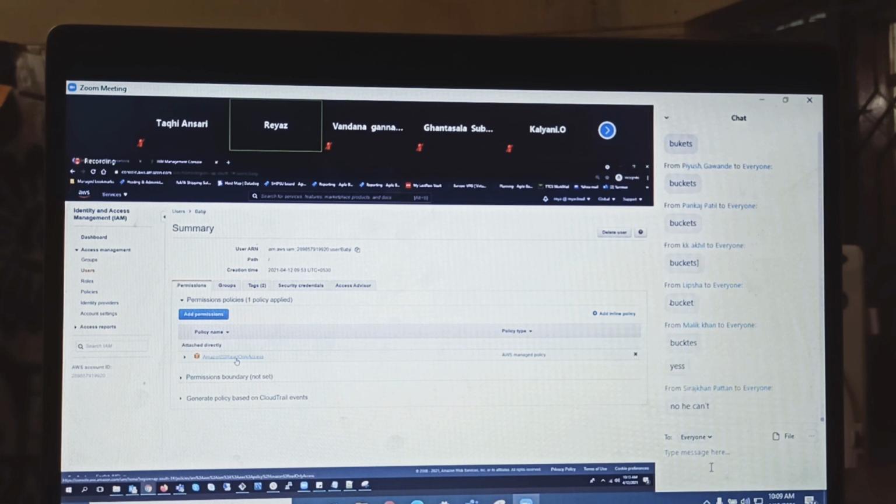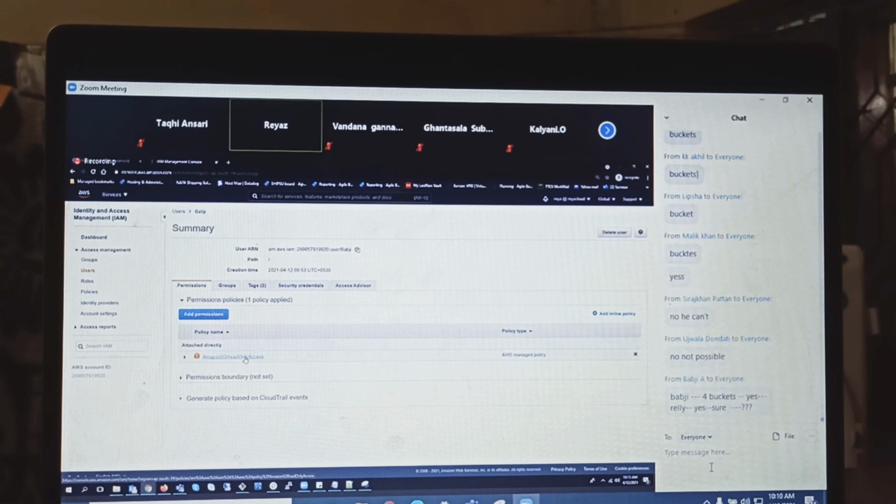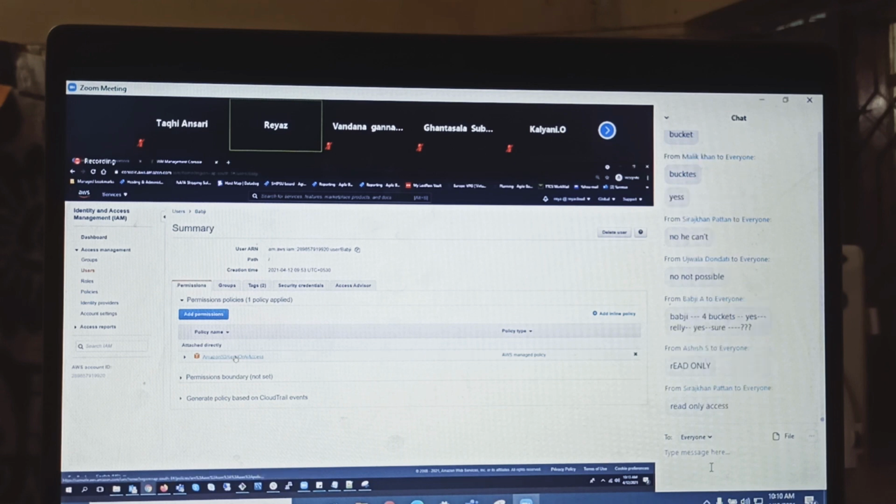And then he'll think, how? Of course, I understand he has a read-only permission. Just imagine that he has full permissions on S3, and I have given him the task, and he said, yes, I have done it.